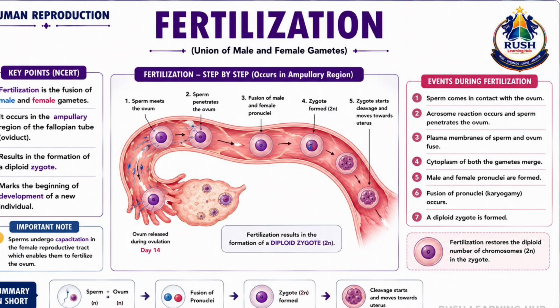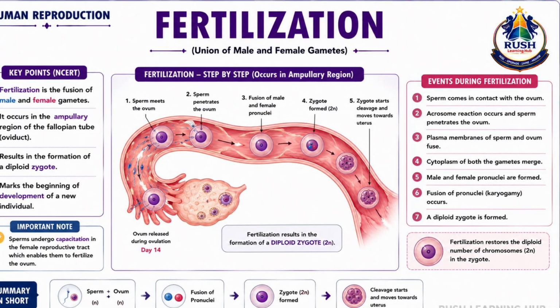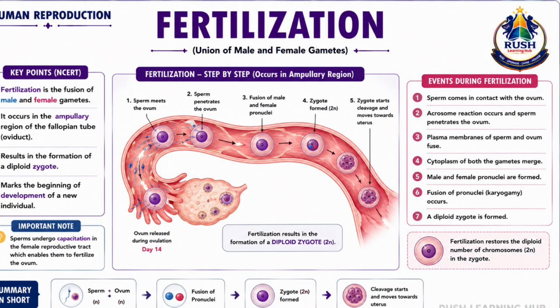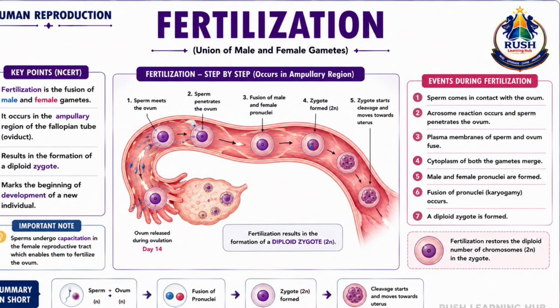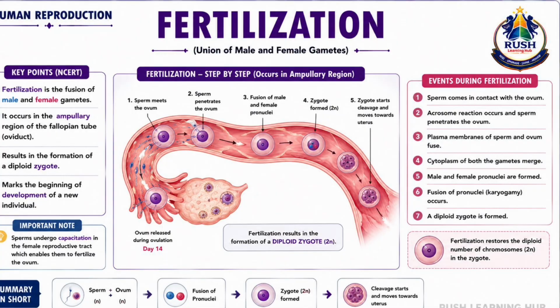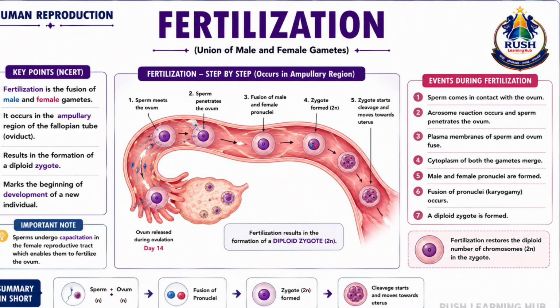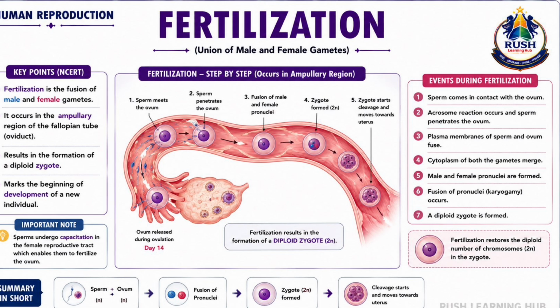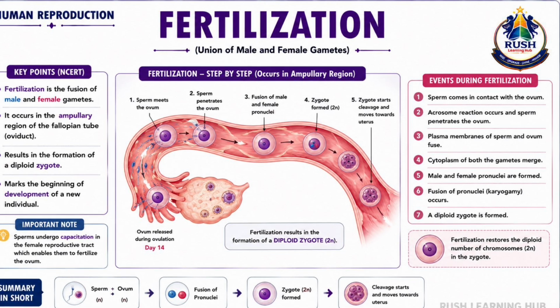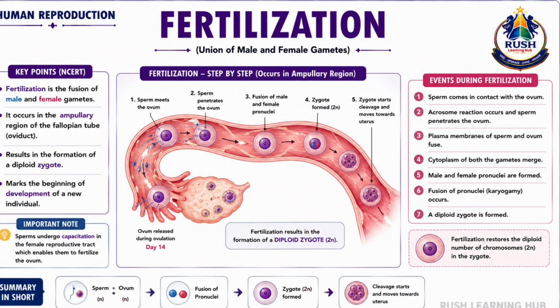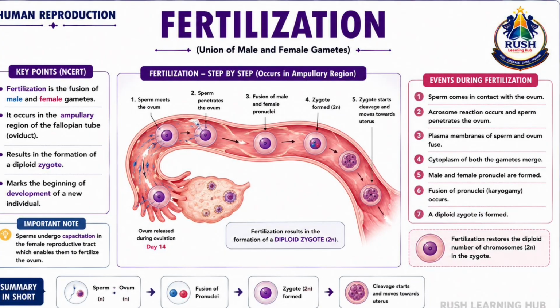tract. Before fertilization, sperms undergo a process called capacitation, which increases their ability to penetrate the ovum. When a sperm comes into contact with the ovum, the acrosome releases enzymes that help the sperm penetrate the outer coverings of the egg. Once a sperm successfully enters the ovum, the plasma membranes of the sperm and ovum fuse. This prevents the entry of additional sperms.